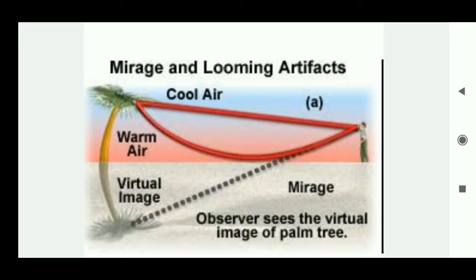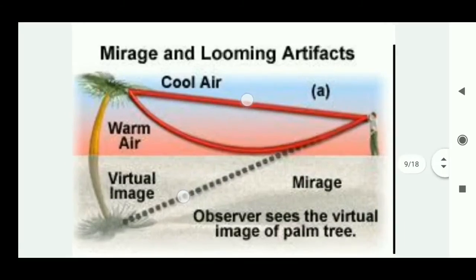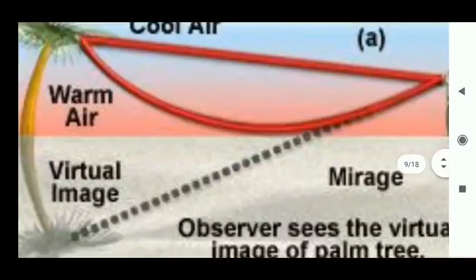Because of optical density variance, suppose during the summer season the ground is hotter when compared to the air layers which are a little above the ground. So you see in the diagram, warm air is near the ground and cool air is a little above the ground. Due to this variation of optical density, instead of traveling straight, the light bends like this. You see here it bends in a curved path.